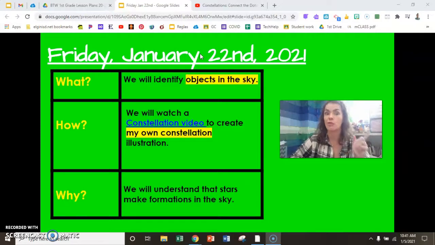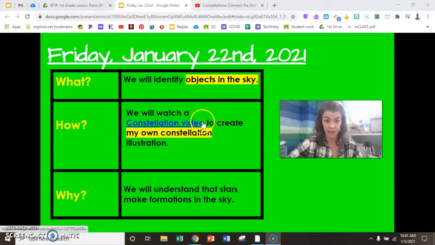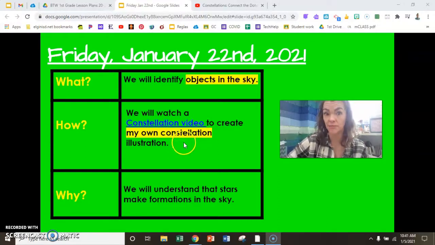Today, we will be talking more about those stars. How? We will watch a constellation video to create my own constellation illustration. Will you say this word with the C with me, please? Constellation. One more time. Constellation. Nice job.